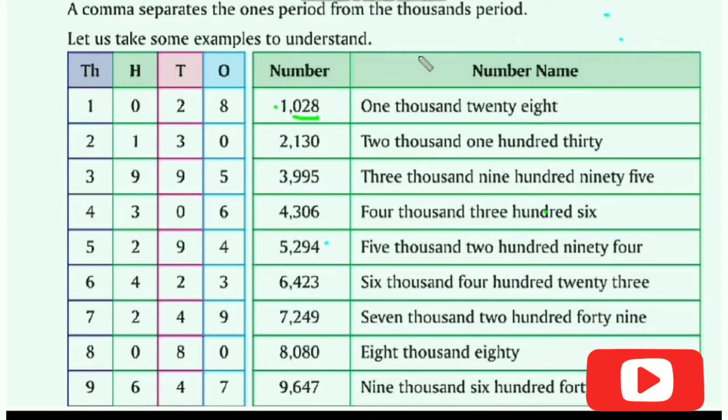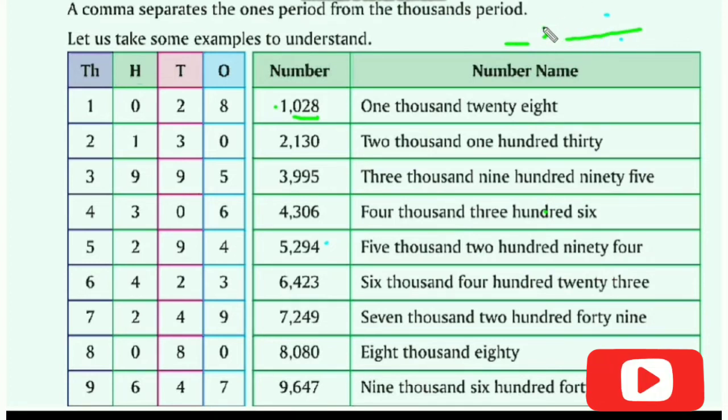Why are we putting the comma? Because we put the comma after completing one period of place value. There is the period of thousands and the period of ones, and these two periods get separated by the comma.